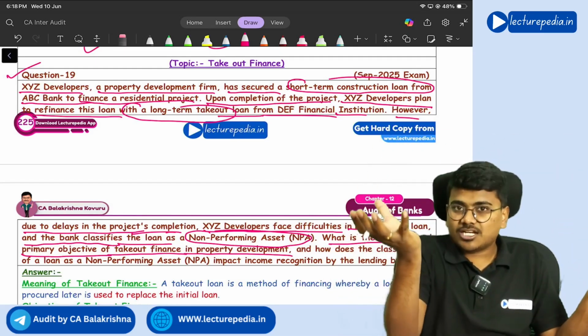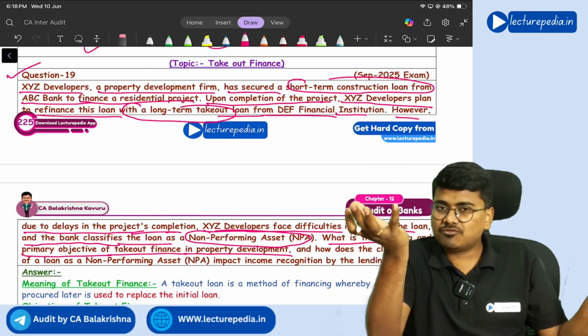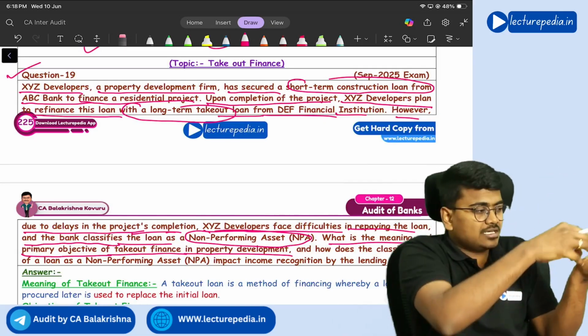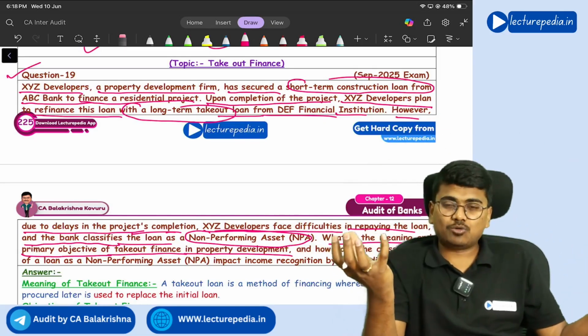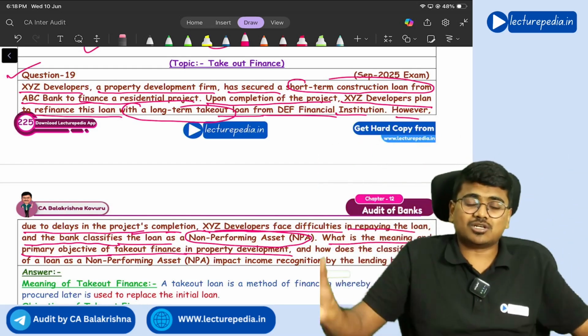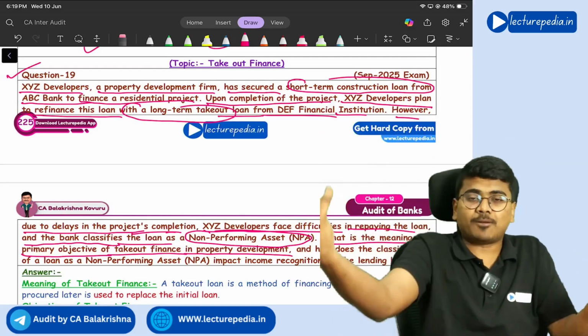So let's say this new bank is HDFC Bank. This HDFC Bank will pay the amount to SBI Bank, which is your first loan, and it will take that advance amount. Now you have to repay the amount to HDFC Bank. This is known as takeout finance. HDFC has taken out the loan from SBI Bank.